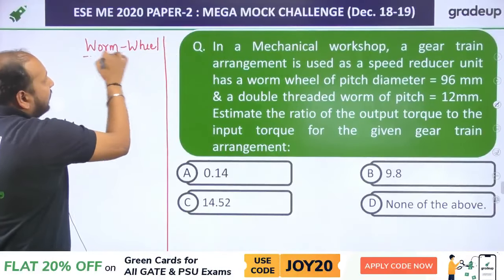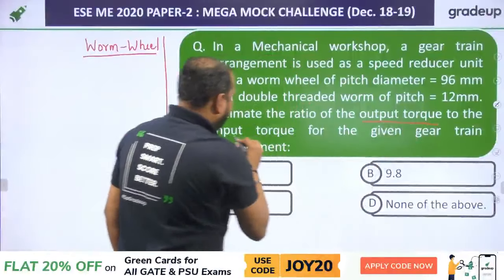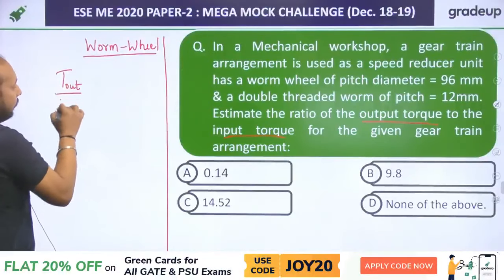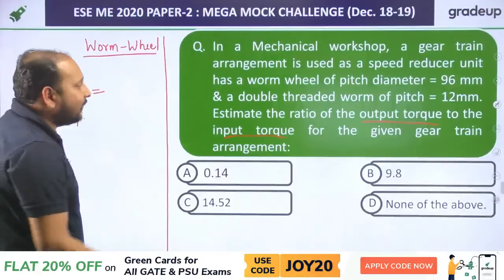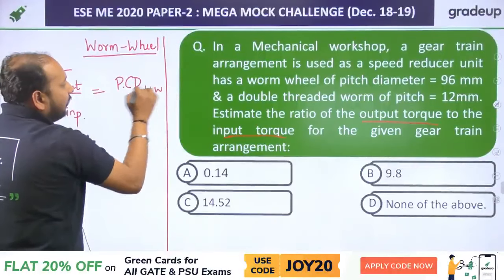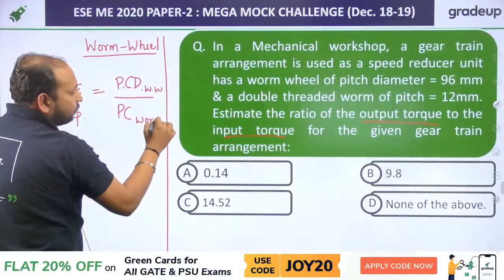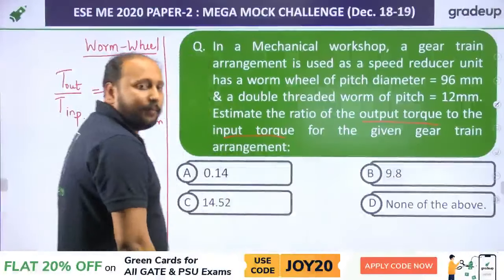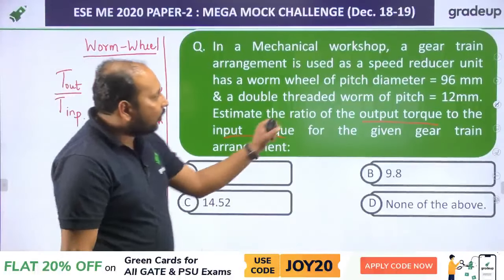In this question, what they're asking is the ratio of output torque to the input torque. That means they are asking what is T output by T input. Fine. So directly we can say it is equal to the pitch circle diameter of the worm wheel upon the pitch circle diameter of the worm. What is the pitch circle diameter of the worm wheel? It is 96 mm. So directly you can put 96 upon the pitch circle diameter of the worm.